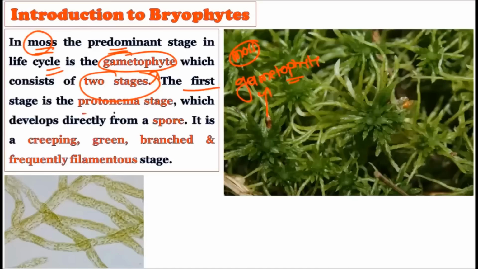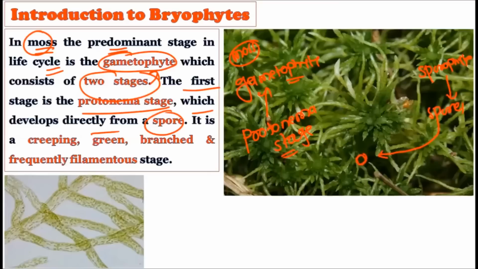The first phase is called the protonema stage. Consider this protonema stage carefully, which develops directly from the spores. As you know, the sporophyte will produce the spores first. Spores are created here, and now these spores are germinating. As they start to germinate, the protonema stage forms.